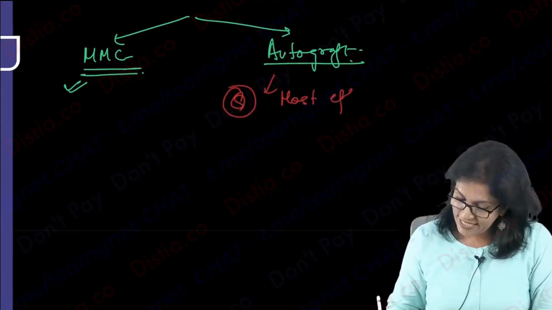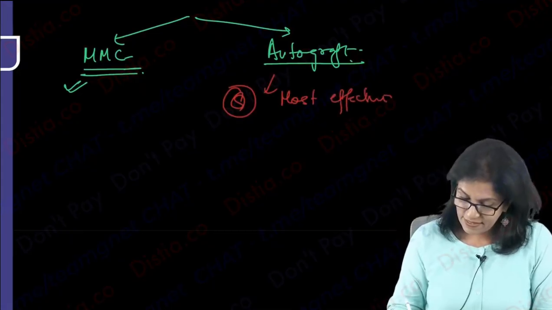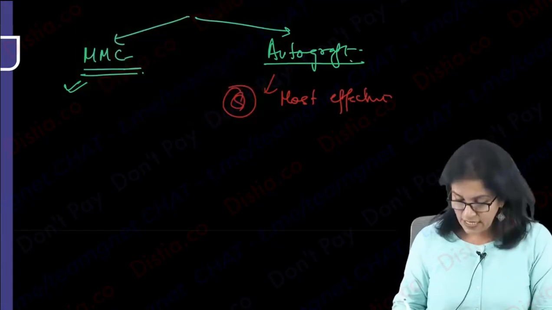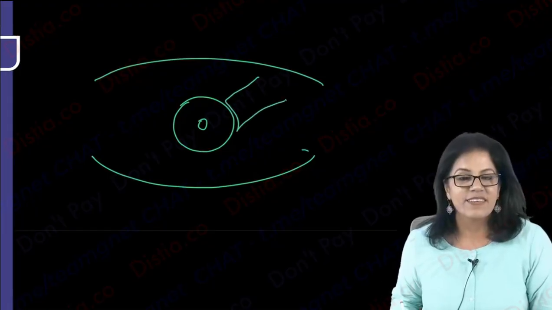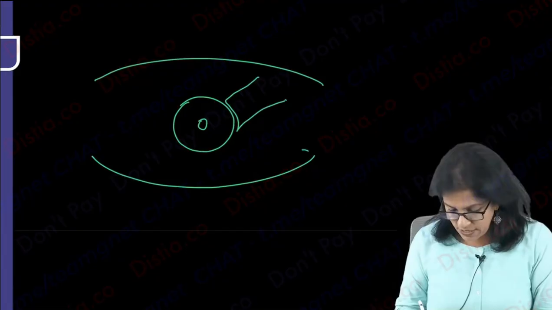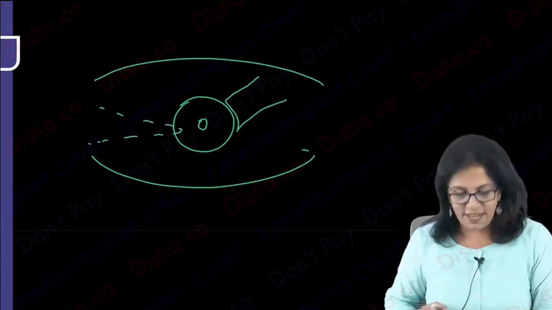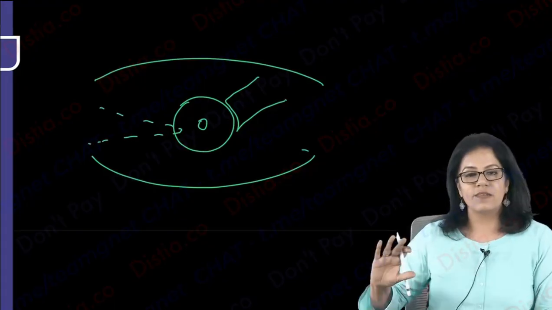How do we do it? Let's understand now. What do we do in autografting? So what I do is, from the superior temporal quadrant or outer quadrant, generally superior temporal, we are cutting a block of conjunctiva from the same eye. So this is the pterygium I have removed, and this is a bare sclera. Dotted line means removed.